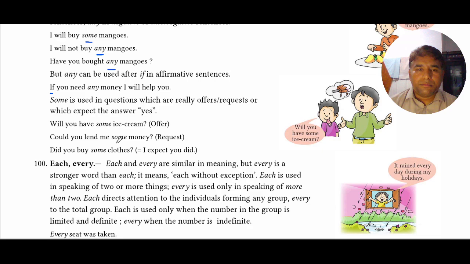Could you lend me some money? Although the structure of the sentence is interrogative, it is actually a request. So some is used to denote the quantity of money. Did you buy some clothes? The structure of the sentence is interrogative, but the expected answer is yes. That is the reason some is used to denote the quantity of the clothes.